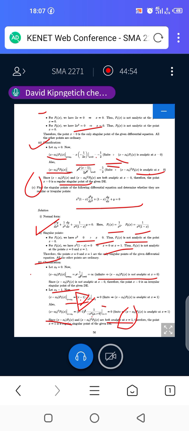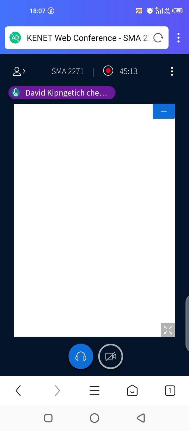But x equals 0 is irregular because it failed to be analytic, while x equals 1 is analytic. That's why we say it is a regular singular point.